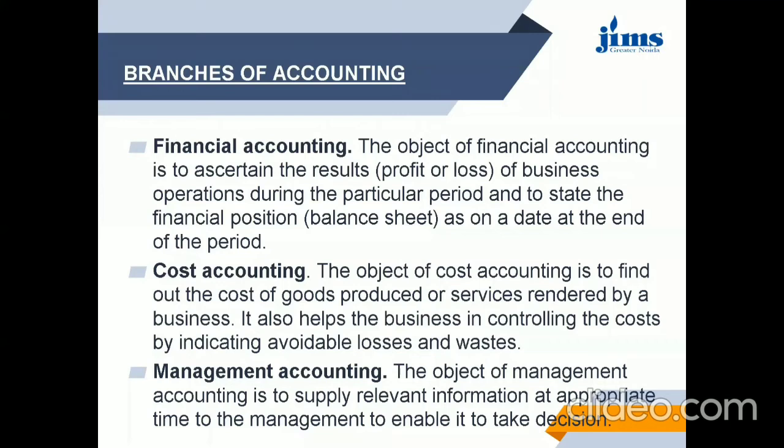Next topic we are going to discuss is branches of accounting. In accounting, we have basically three branches. One is financial accounting, cost accounting, and management accounting. Financial accounting, we have already discussed, is done to know the profits earned or loss incurred by the business during a particular period, that is a financial year. And we also get to know the financial position of the business by looking at the balance sheet of the company.